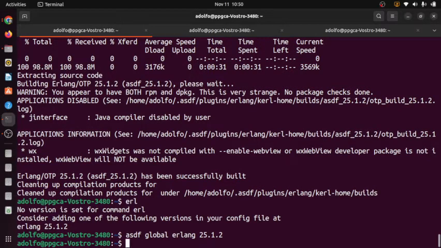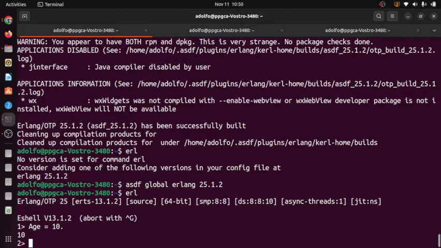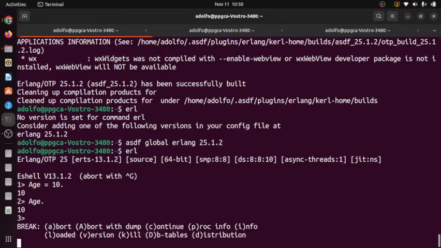So now I have Erlang on my machine, and if I type erl, the Erlang shell, Erlang is available. So I can type something like age equals 10. If I ask Erlang what's age, it replies 10. So, okay, now Erlang is installed.